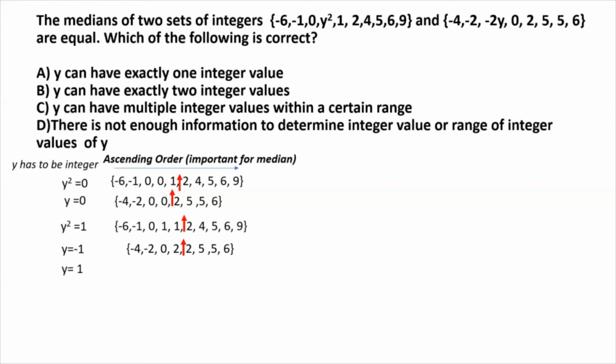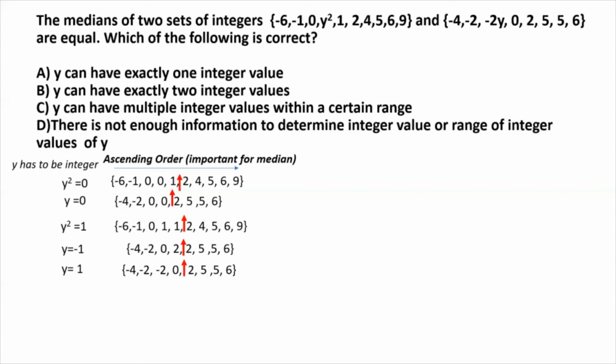Now let's check what the median will be for y equal to 1 for the second set, because for the second set we know that y could have two potential values here. For y equal to +1, -2y will be -2. So we again lay this out in ascending order, and we find that the median will in this case lie between 0 and 2.